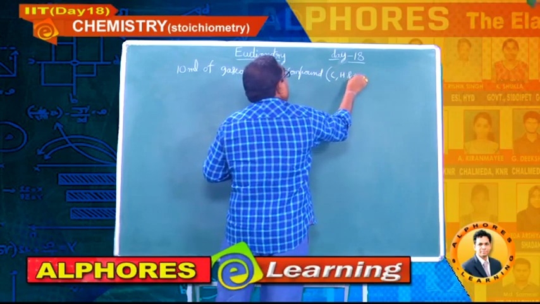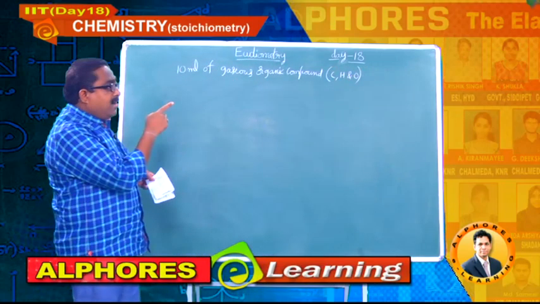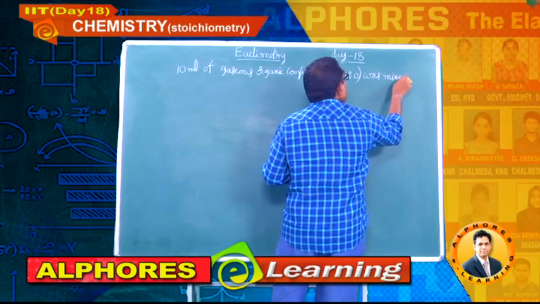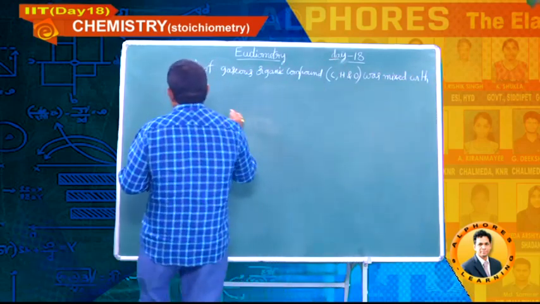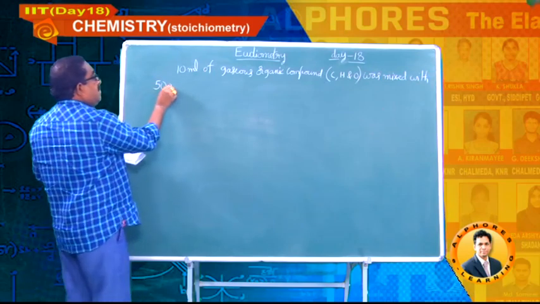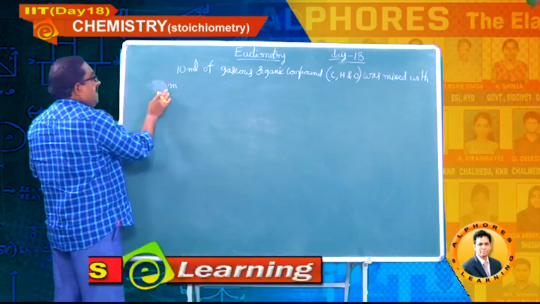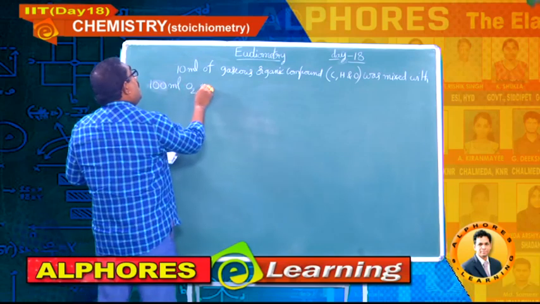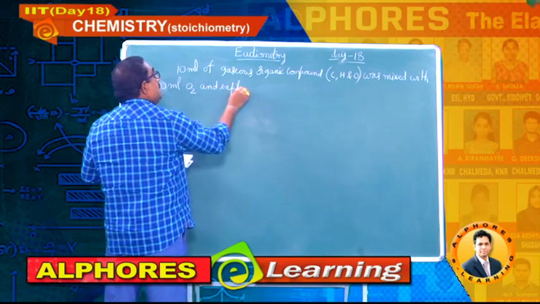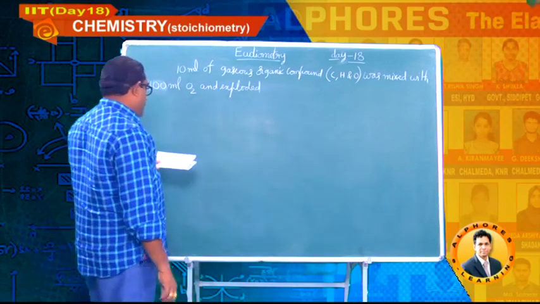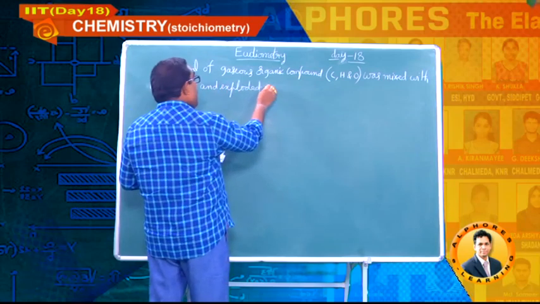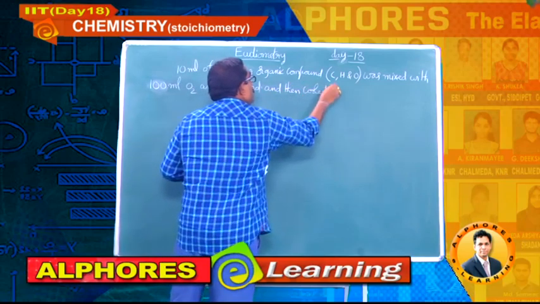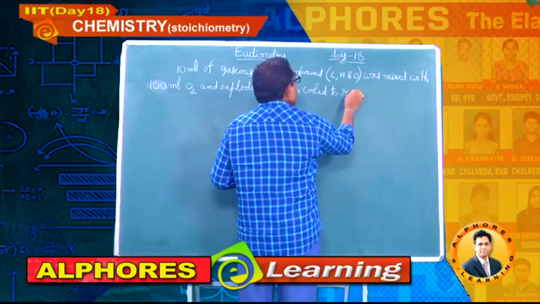The compound contains 3 elements, carbon, hydrogen and oxygen, and was mixed with 100 ml oxygen and exploded, and then cooled to room temperature.